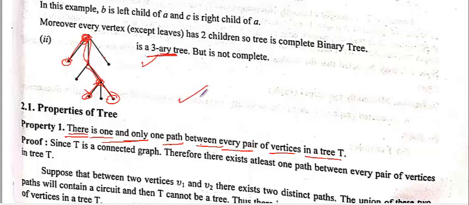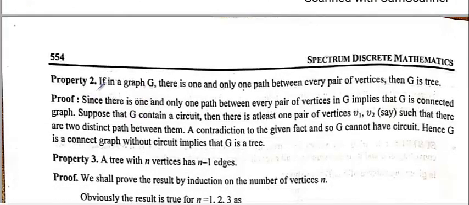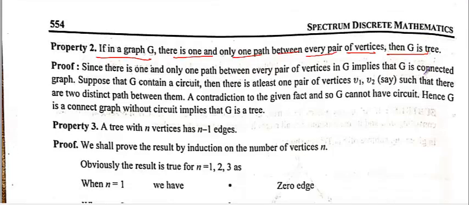Property number 2 is also related to the same thing. What is property number 2? If in a graph there is one and only one path between every pair of vertices, then it is a tree. Very simple. It is just the reverse of that one. Now this is very interesting: a tree with n vertices has n minus 1 edges.